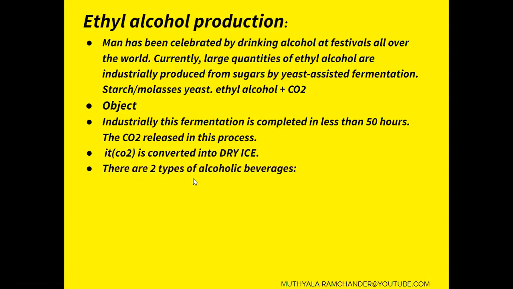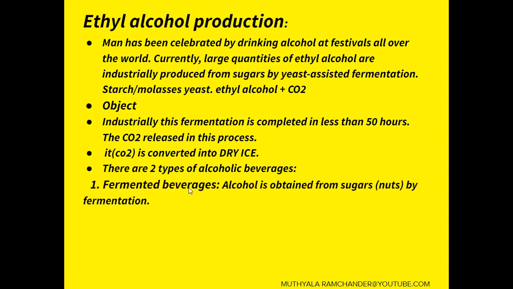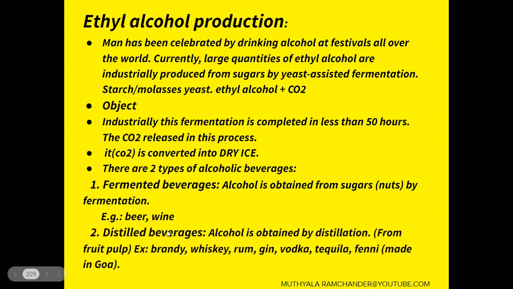There are two types of alcoholic beverages. One is fermented alcoholic beverages, where alcohol is obtained from sugars like nuts by the fermentation process. Example, beer, wine. And distilled beverages, where alcohol is obtained by distillation from fruit pulp. Example, brandy, whiskey, rum, gin, vodka, tequila, Feni. The Feni is made in Goa only.